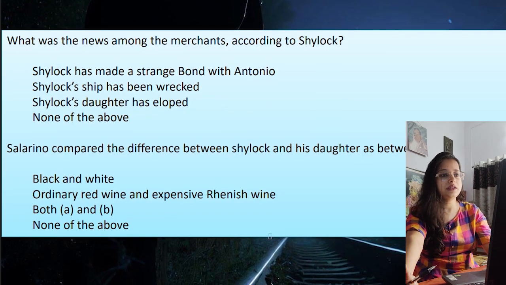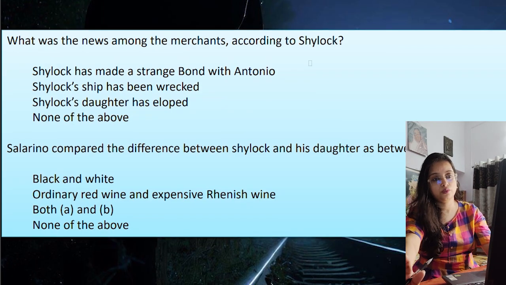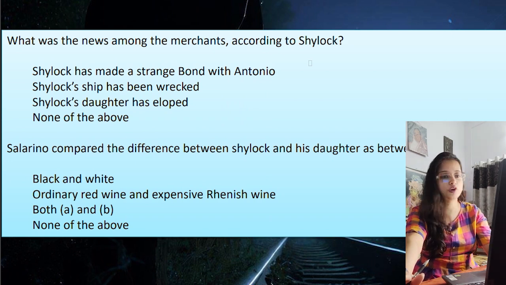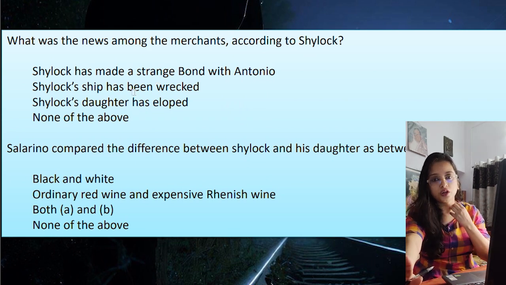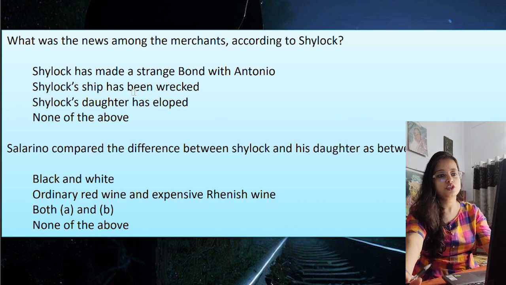What was the news among the merchants according to Shylock? What was the news that he had received from the merchants? Shylock has made a strange bond. This news, how will Shylock get? This one he already knows. Shylock's ship has been wrecked. Shylock's business was not dealing in ships, right? Shylock's daughter has eloped.